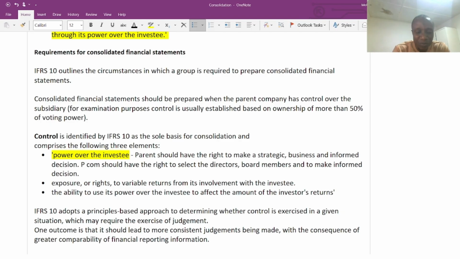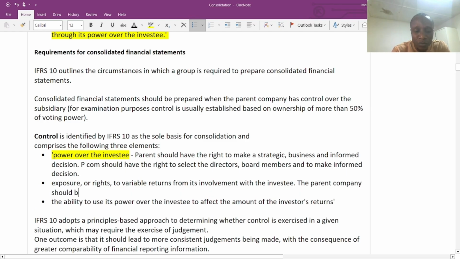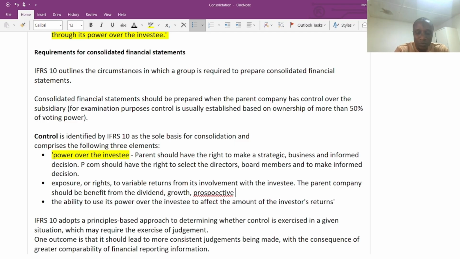That is, the parent company should benefit from the dividend, for example. We can say growth, we can say the synergy, and we can say any prospective business opportunity.